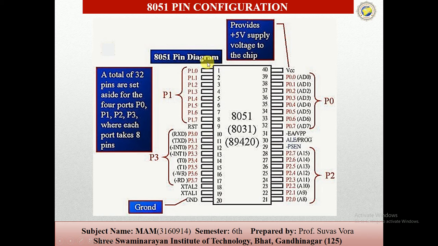Pin 9 is the reset pin, then pins 10 to 17 are port 3, then the ground, the interrupts. Then port 2, then ALE and PSEN, EA or VPP, then port 0, and the last pin is the VCC. Now we can study all the pins.